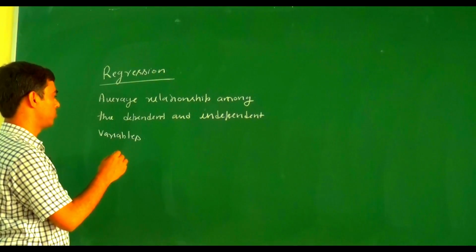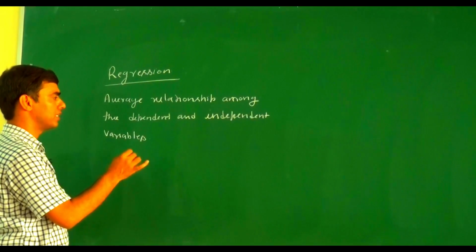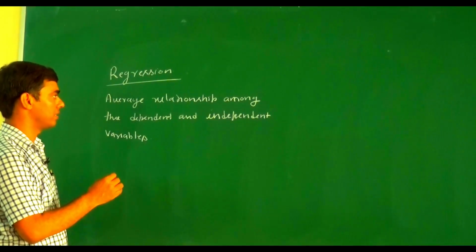So here there are two types of variable, a dependent variable and an independent variable.